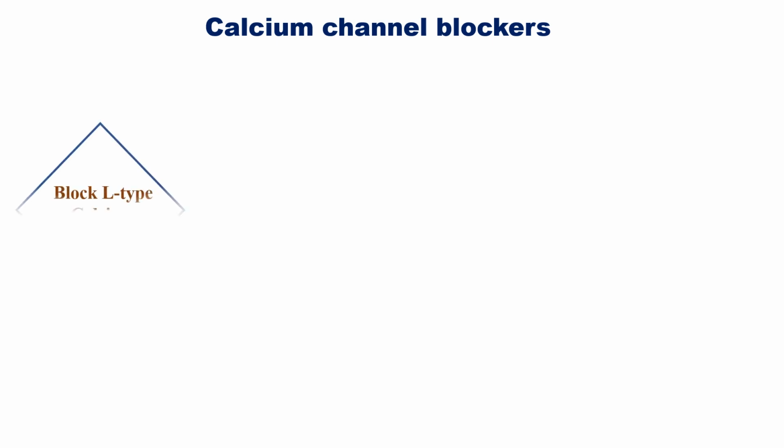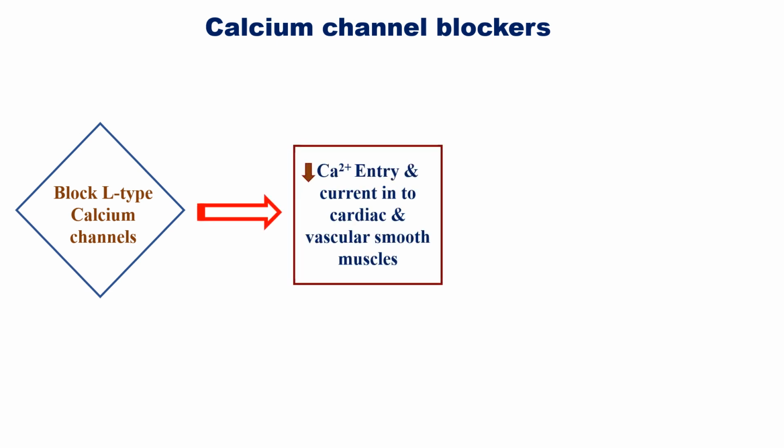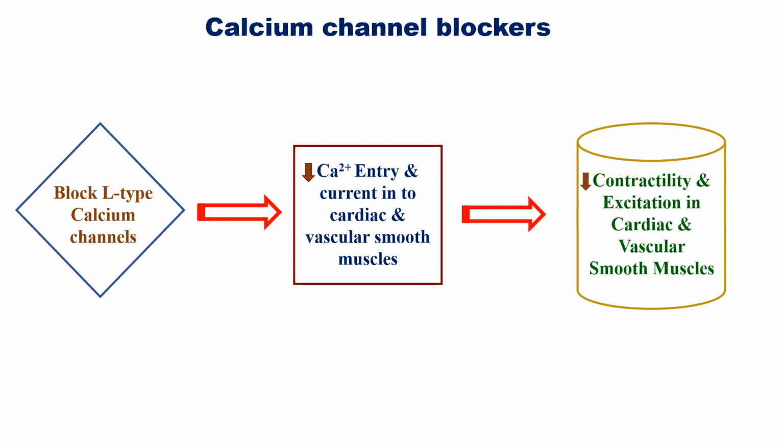Another category of drug used in the treatment of angina is calcium channel blockers such as verapamil, diltiazem and nifedipine. Calcium channel blockers block L-type calcium channels that decrease calcium entry and calcium current into cardiac and vascular smooth muscles, resulting in decreased contractility and excitation in cardiac and vascular smooth muscles.